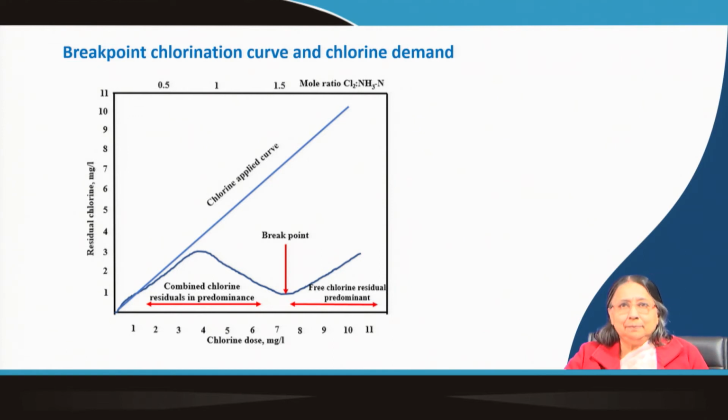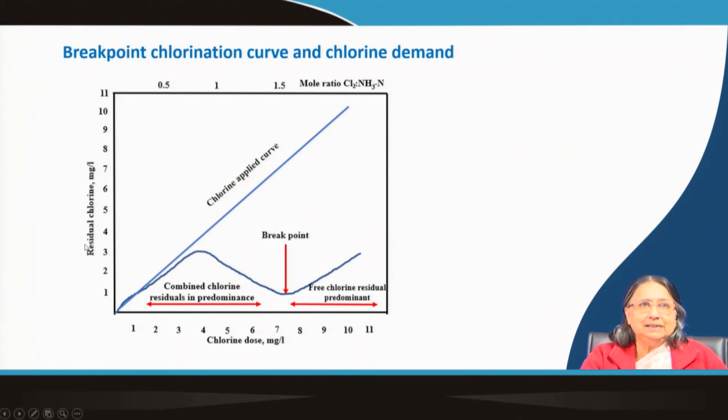We take the same volume of sample in different containers and apply chlorine at different doses. After the contact time, we measure the residual chlorine and plot it against the applied dose.